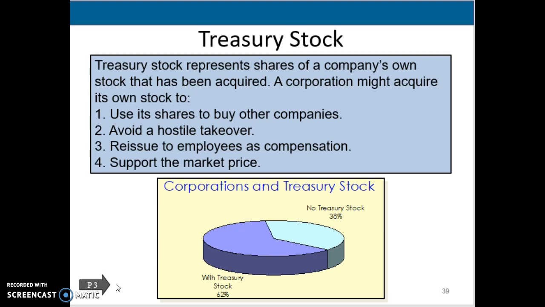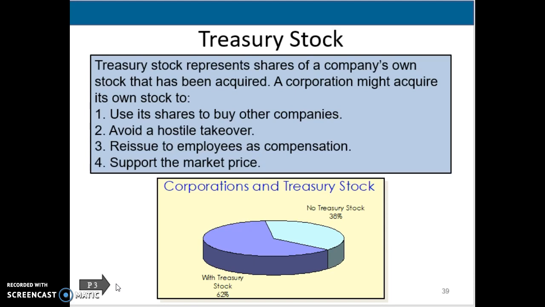All right, so when we have treasury stock, it's still going to be an equity type of account. Treasury stock is treated just like common stock. It's an equity that we would issue.